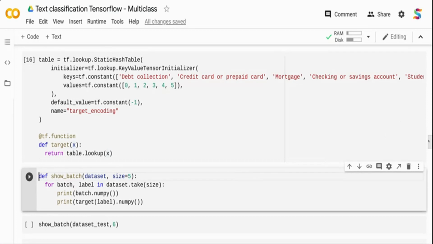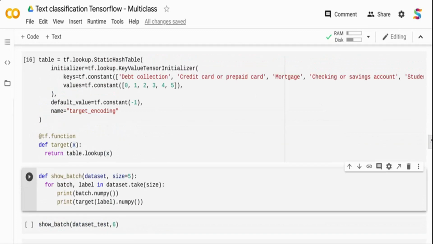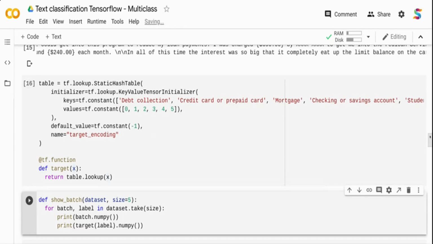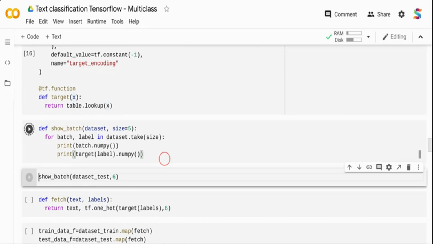Then I'm creating a TensorFlow function called target, where table is the hash table I created on the top, and I'm doing a table lookup of X. So when an input tensor comes in, the tensor is the target column. Say it comes in as debt collection, it's going to look up and return 0. For credit card, it's going to return 1. Mortgage, it's going to return 2, and so on. That's what this TF function does. And the advantage of a TF function is that whatever we give in it forms part of your TensorFlow graph, so you don't have to create a separate function and load it during deployment. All this TF function is converted into a TensorFlow graph for you.